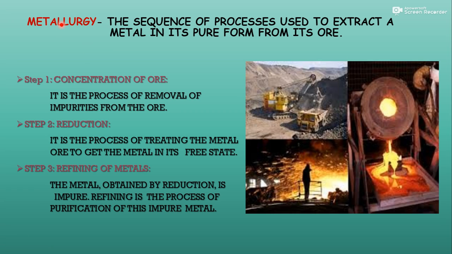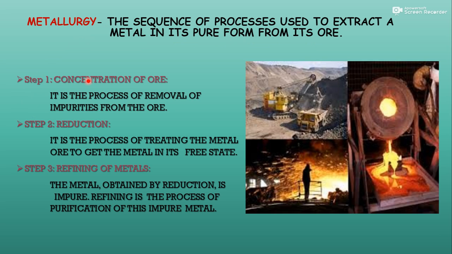Then metallurgy. As I told you, we have to apply different processes to get the metal profitably from the ore. So the sequence of processes used to extract a metal in its pure form from its ore, ore में से प्योर फॉर्म का मेटल निकालना तो बहुत सारे प्रोसेसेस लगेंगे। So the sequence of processes used to extract a metal in its pure form from its ore is called metallurgy. Basically it will complete in 3 steps. The first step, concentration of ore.